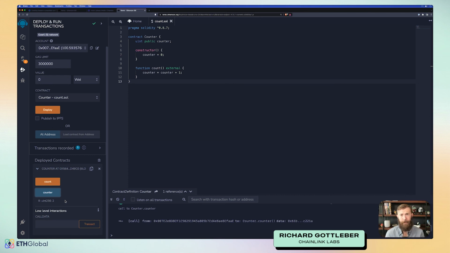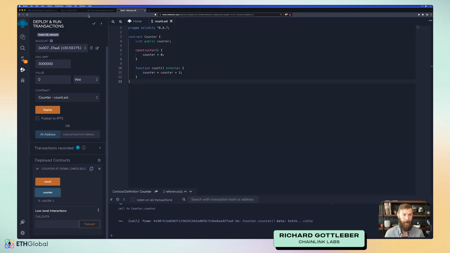Again, time-based intervals of very low values like that can be less than perfectly accurate just because we're requiring a block to be mined when we check. So depending on what chain you're on, that could be a little bit tricky when it comes to very small time-based values. Just something to keep in mind.